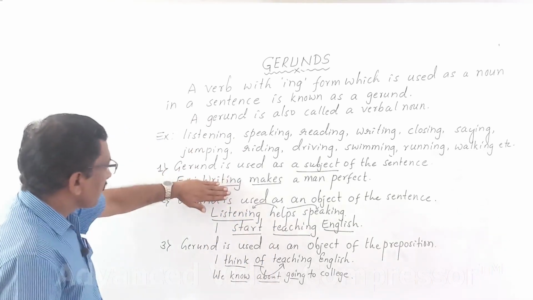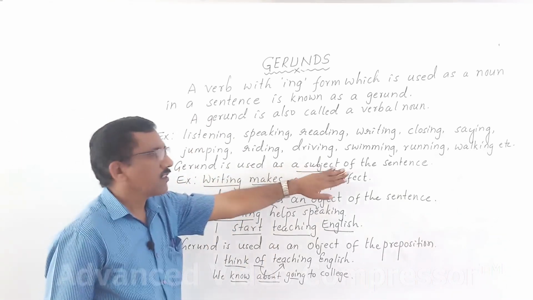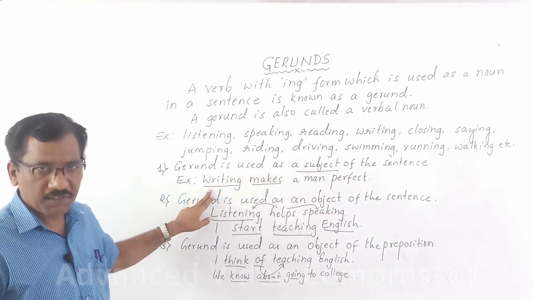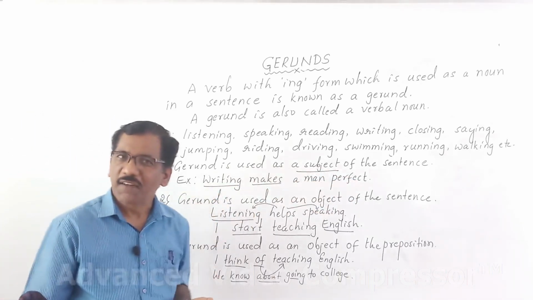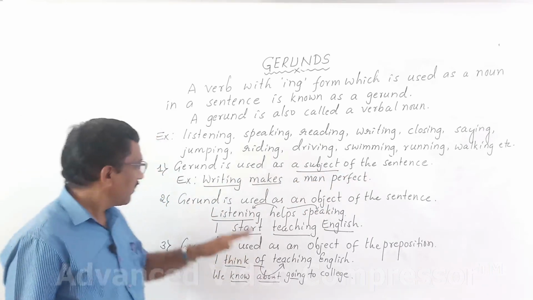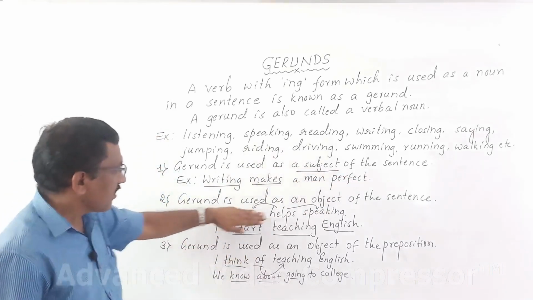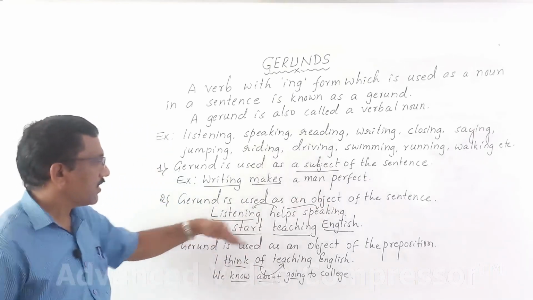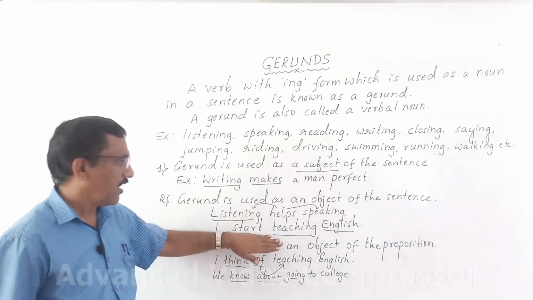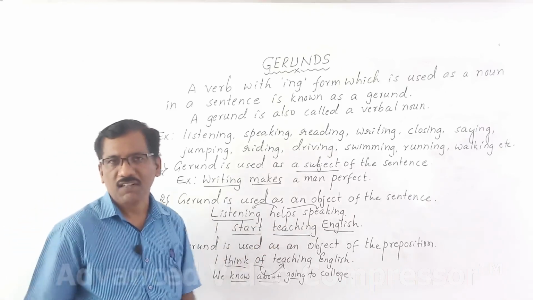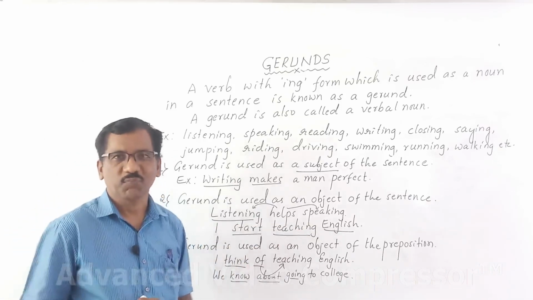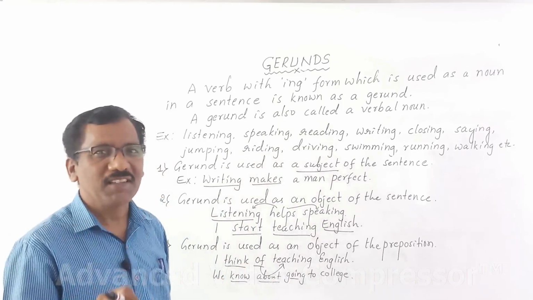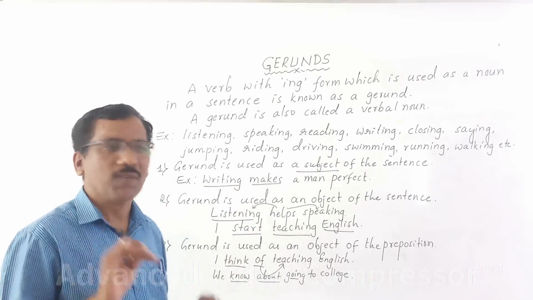So far we discussed gerund is used as a subject of the sentence. For example, writing makes a man perfect. Reading makes a man ready. You know it. Secondly, gerund is used as an object of the sentence. For example, listening helps speaking. I start teaching English. Keep smiling. Here smiling is object to the main verb.